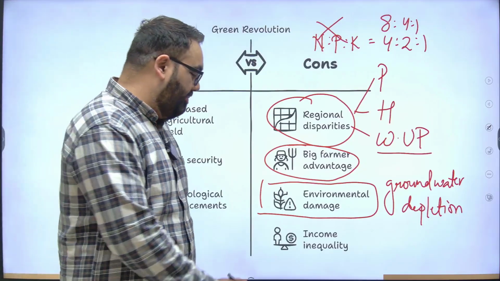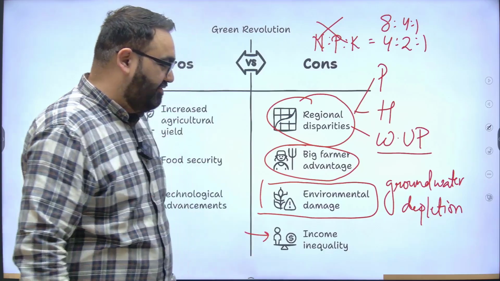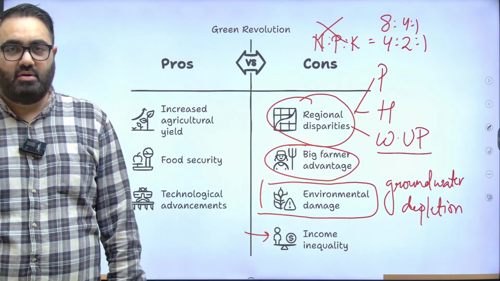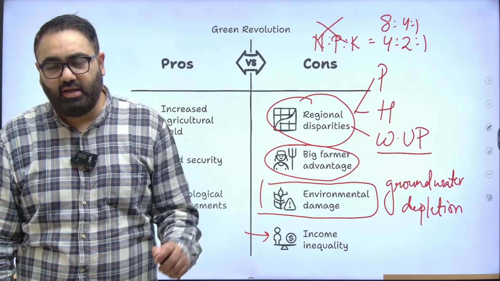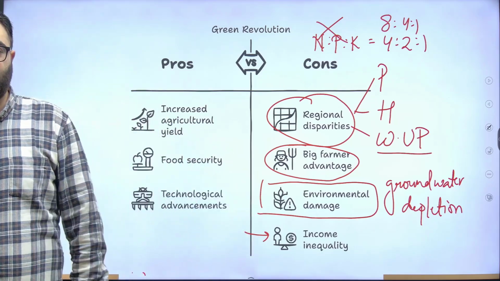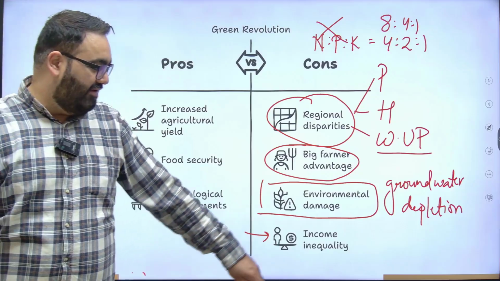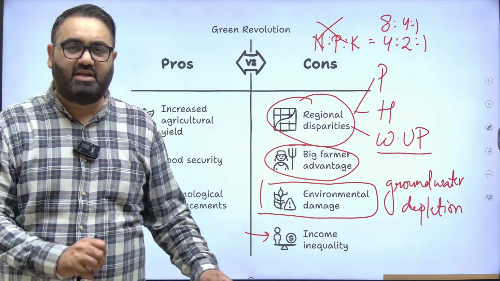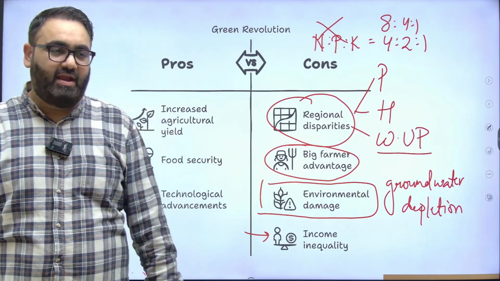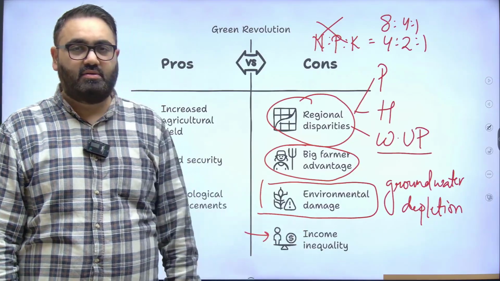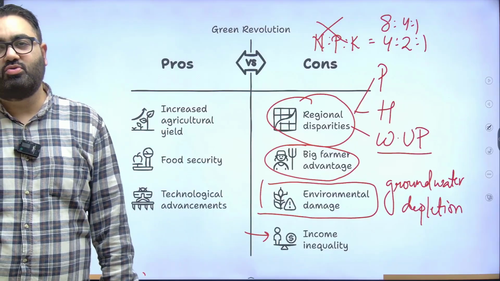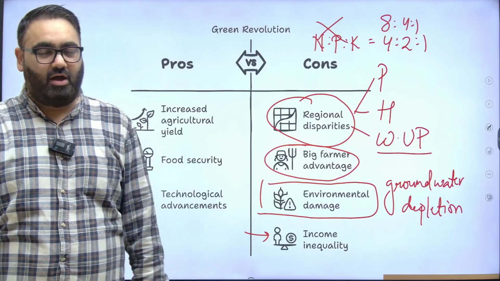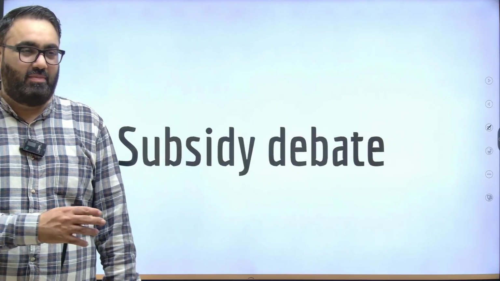This also led to income inequality because the farmers who were able to take advantage of green revolution could make much more money as compared to the other farmers. So there was anyways income inequality between the big and the small farmers, rich and the poor farmers, that accentuated even further because there were only a few farmers who were able to take advantage of this situation as compared to the other farmers.